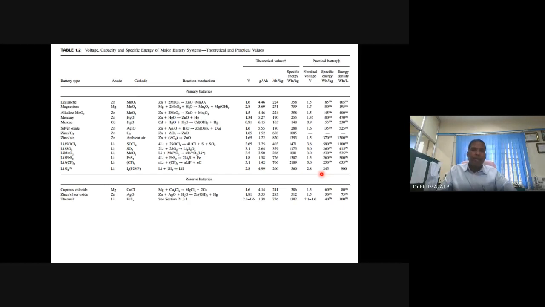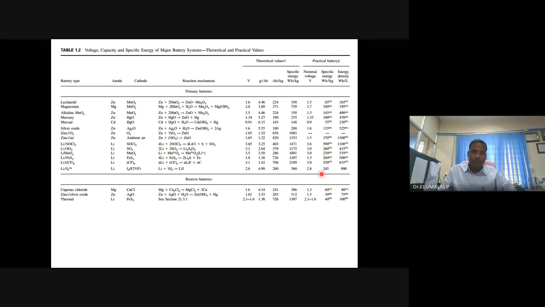Both oxidation and reduction reactions are occurring. To balance the reaction, you have to multiply or divide by some number. So how many electrons are involved? You should not add them. You should know the maximum number of electrons involved in either the oxidation or reduction reaction. In case of cathode, it is only a 1 electron process. In case of anode, it is a 2 electron transfer process. So the maximum number of electrons involved is not 2 + 1, it is just 2.